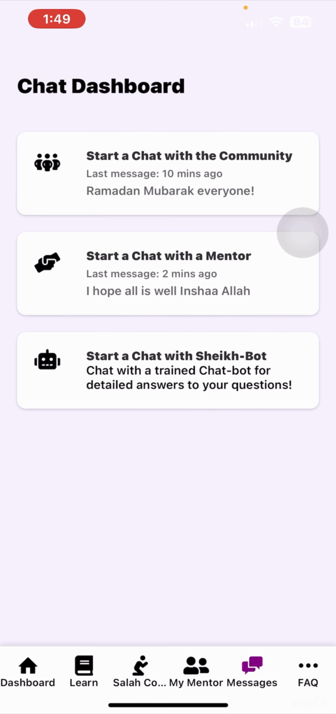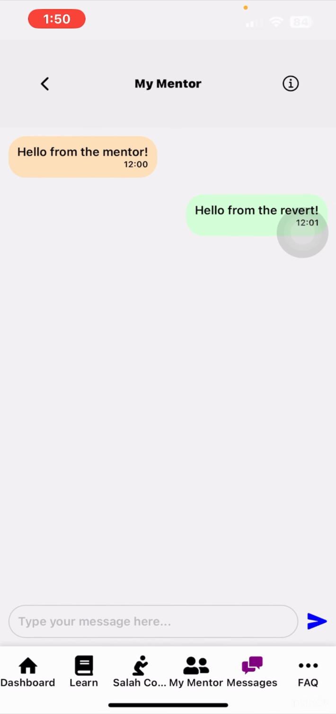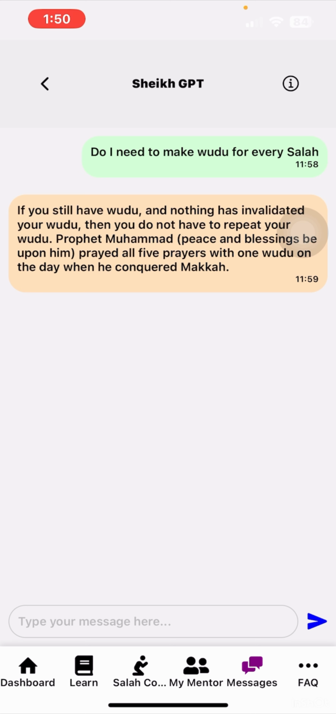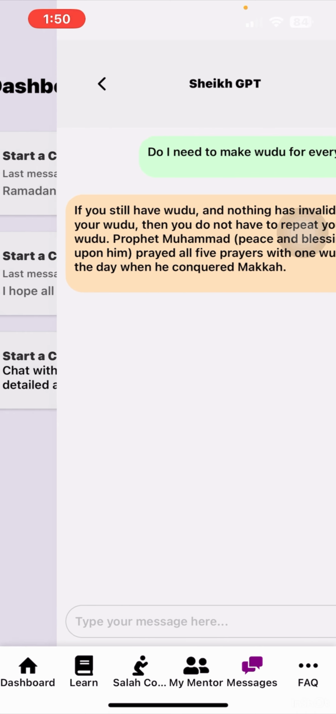The chat functionality has three parts. Community chat, that basically will be a group chat of a mentor where he or she can add their mentees only. The one below is the chat with your mentor functionality. And finally, a Sheikh bot that is not AI or ChatGPT but completely based upon a knowledge base and will decline to answer questions that they do not have the answer to.